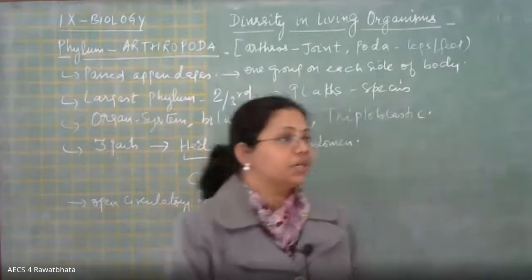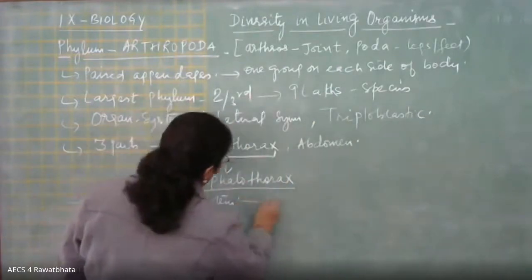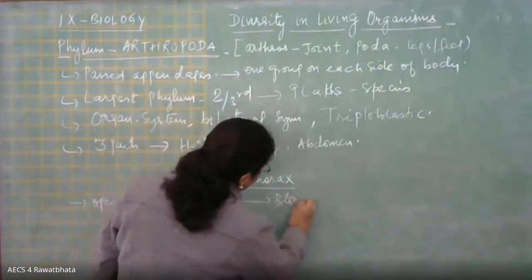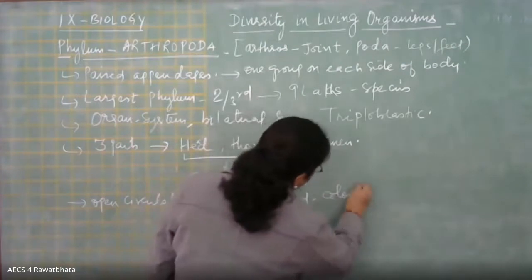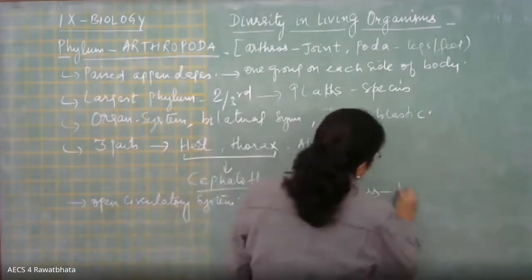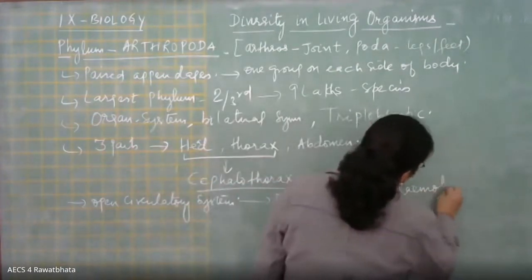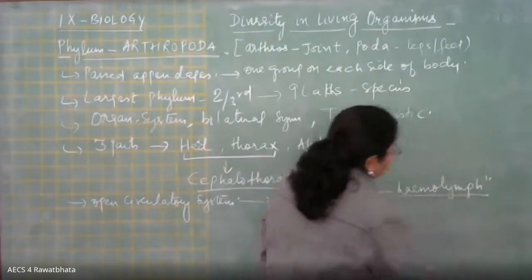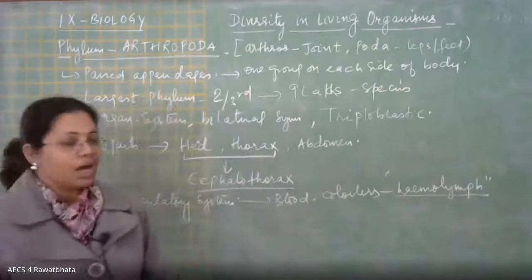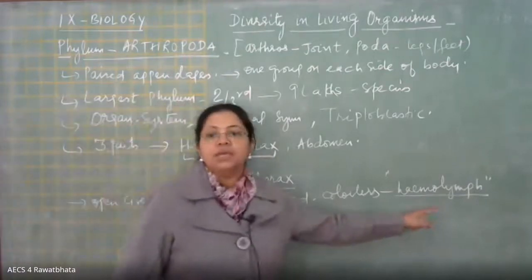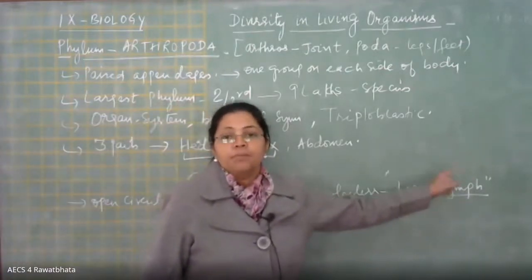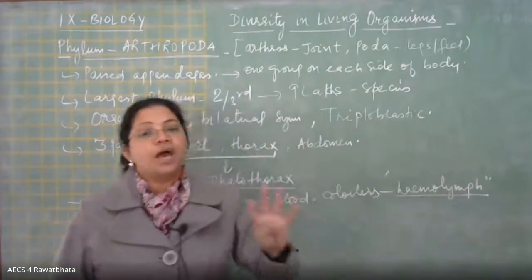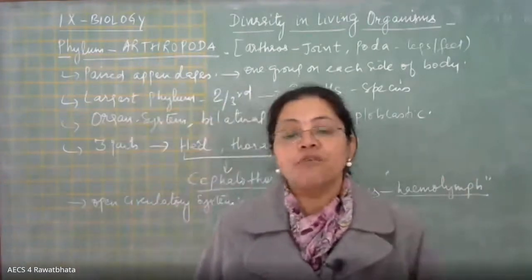Another interesting thing is that in these organisms, the blood is colorless. Blood is colorless and we call it as hemolymph. So the blood of arthropoda has given a typical name hemolymph, right? Because it is devoid of any blood pigments like that of hemoglobin.